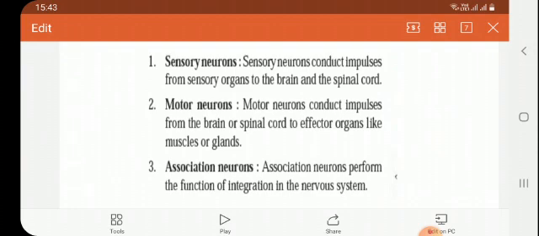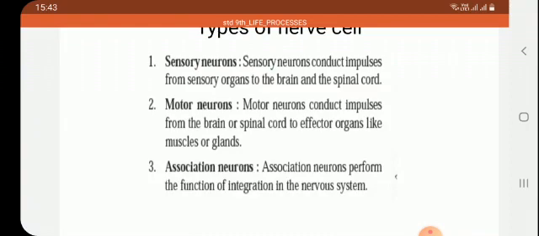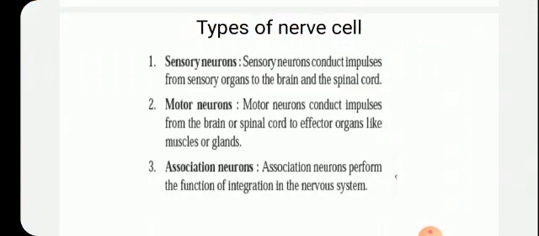So it is said that they perform the function of integration. They are the helping hands, we can say. These are the helping hands of the sensory nerves and the motor nerves to carry on the function smoothly. So this is all about the nerve cells.